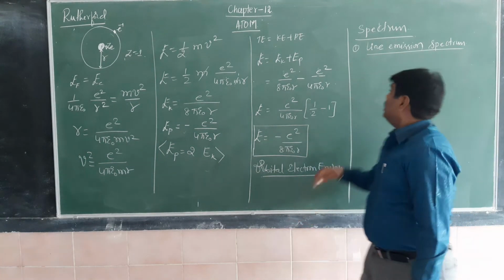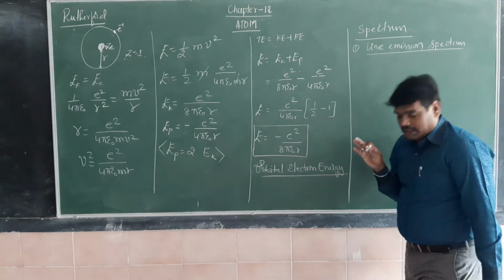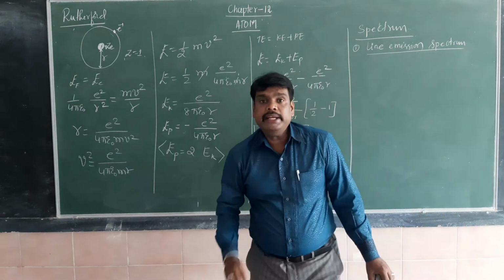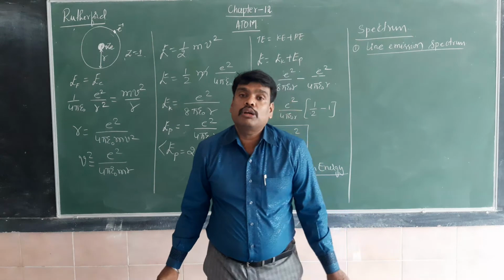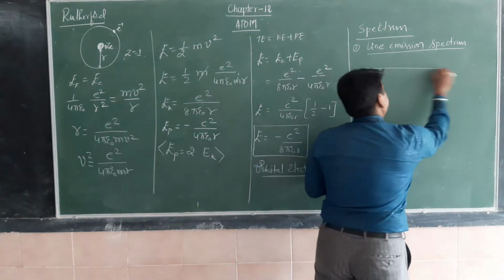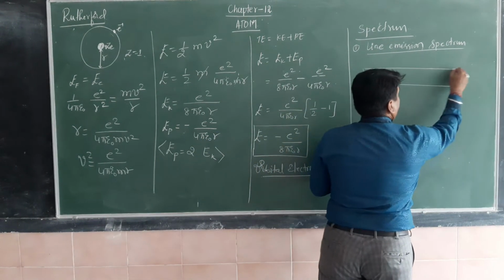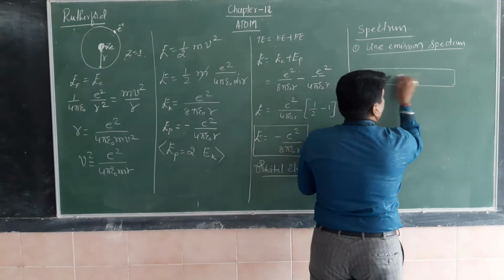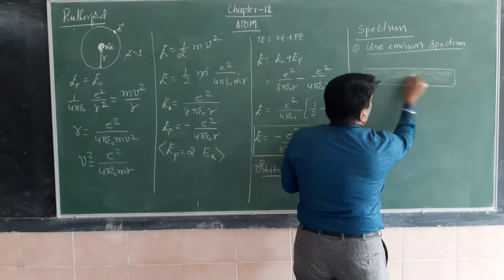Line emission spectra means bright lines on a dark background. Suppose this is a dark background, black, no radiation.